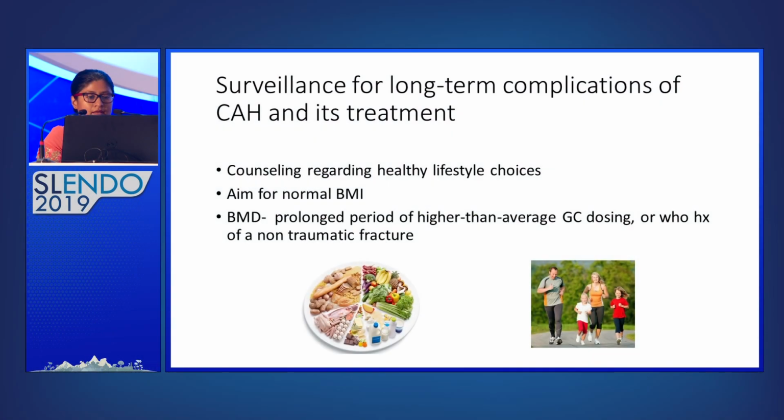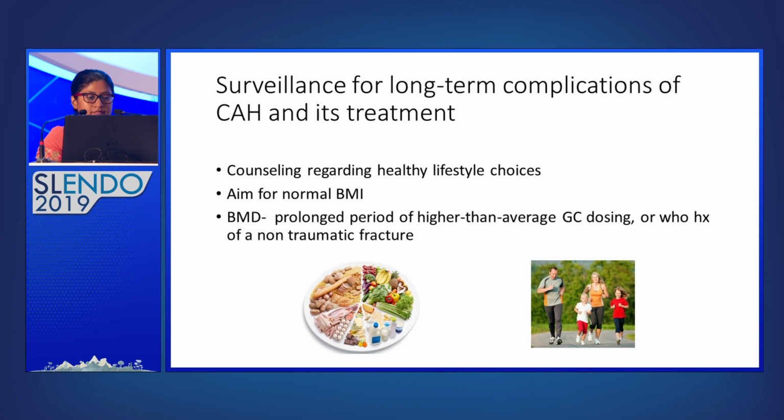And in adults, the other problem is long-term complications of long-term steroid use. So we need to counsel these patients about the importance of healthy lifestyle, and our aim is to maintain their BMI within normal range.